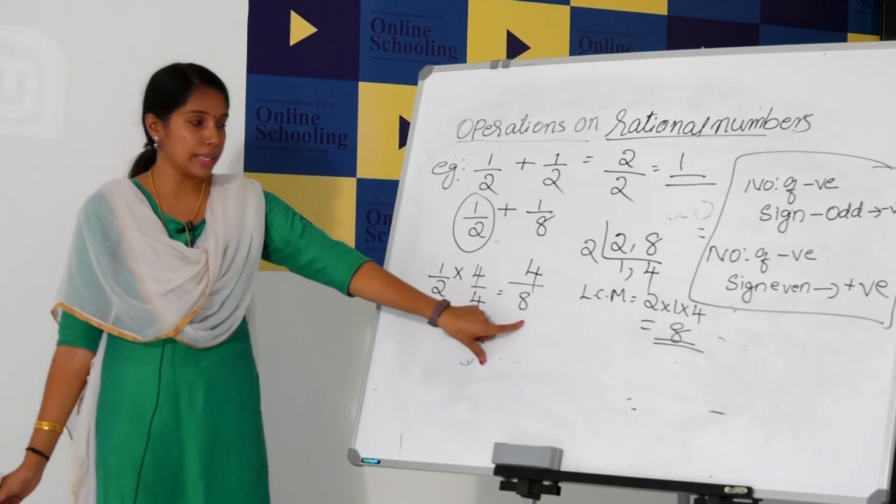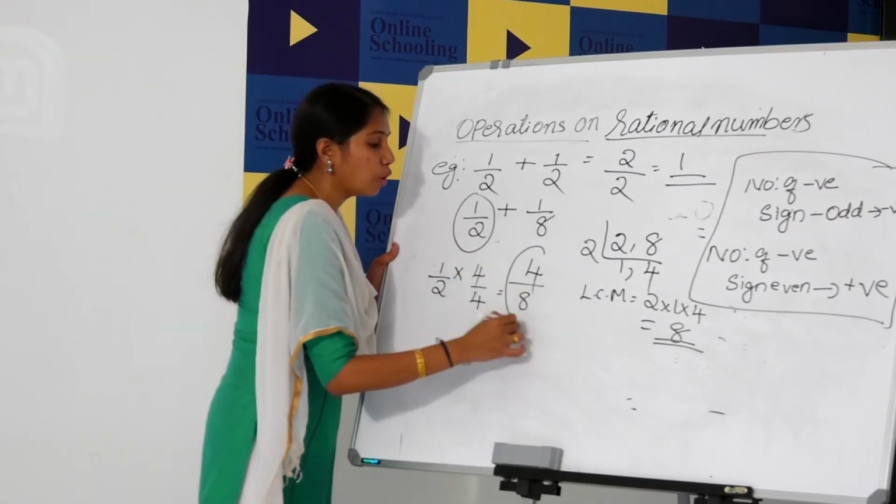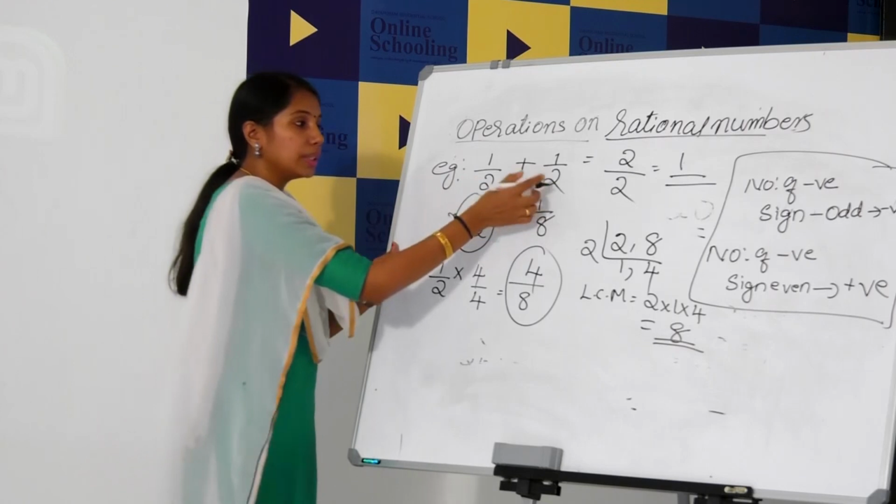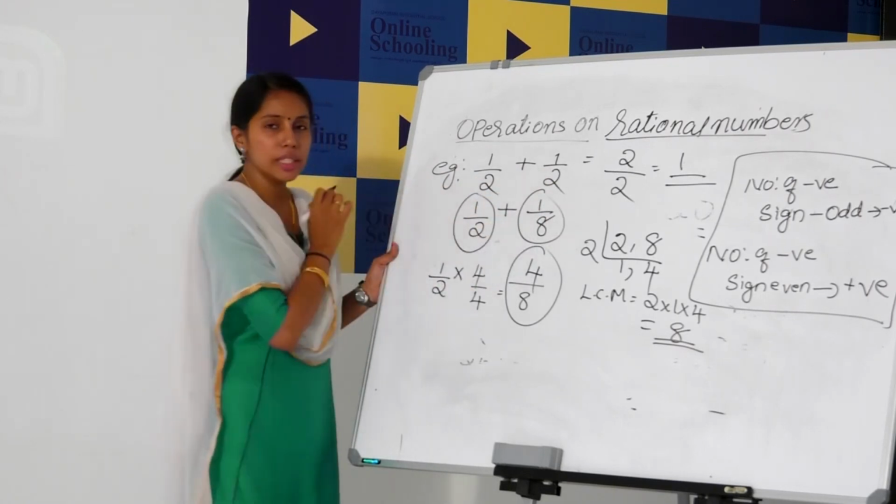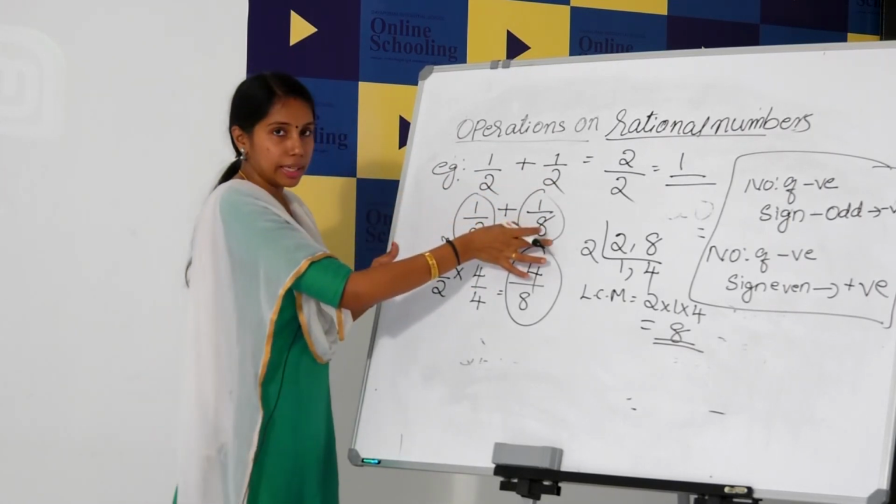2 into 4, 8. Now, we change 1 by 2 in the form of 4 by 8. Then this 1 by 8, already the denominator is 8. So, no need to change again.